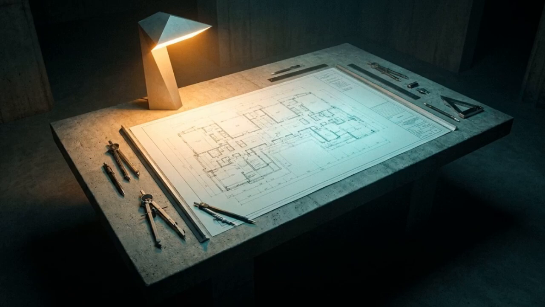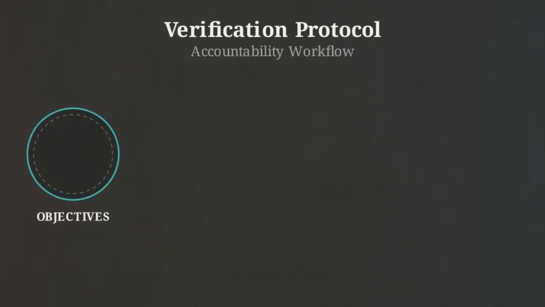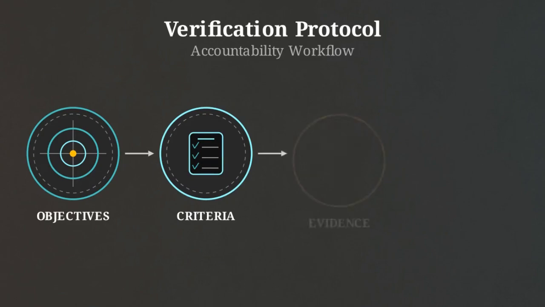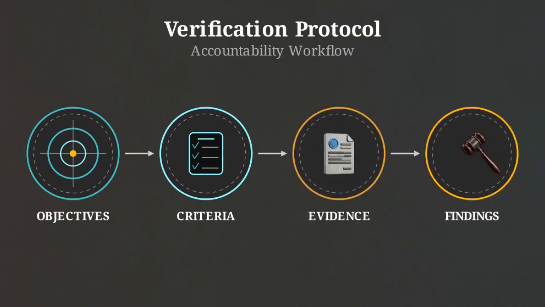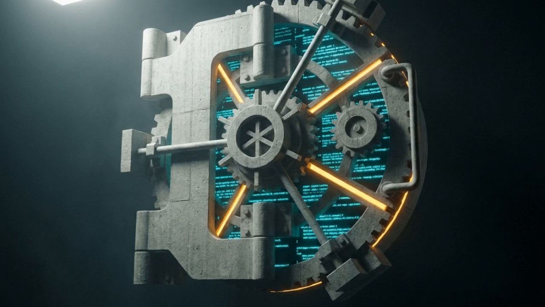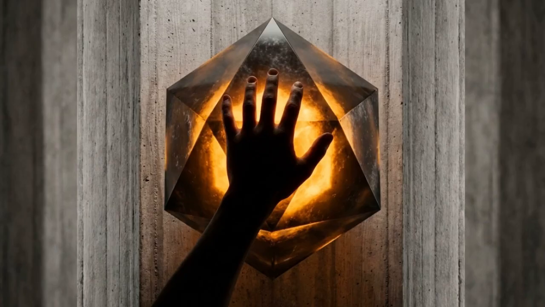This is the verification protocol at work. The objectives set the target, the criteria provide the benchmark, the evidence proves the reality, and findings determine the final verdict. The audit framework provides the exact mechanism we rely on to test complex code, mandate structural accountability, and ensure that artificial intelligence remains firmly under human control.